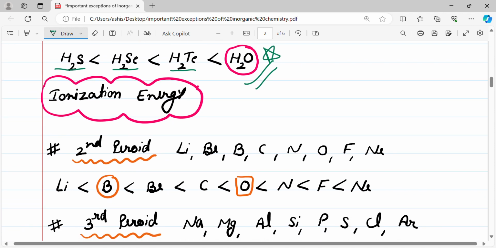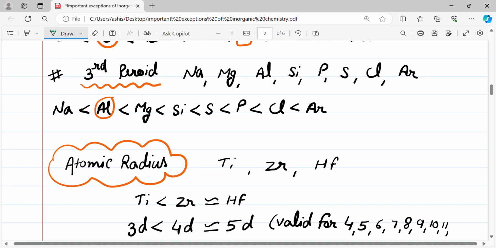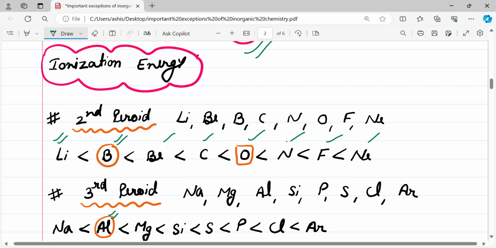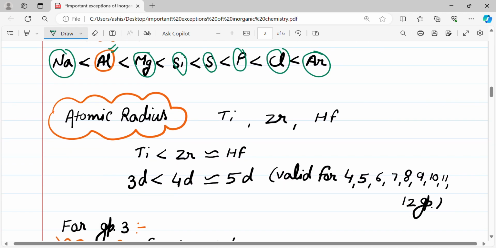Another exception is for ionization energy, especially for second period elements. The ionization energy of boron is less than beryllium, and oxygen is less than nitrogen. That is due to the stability of fulfilled and half-filled orbital configuration. In the third period, aluminium has less ionization enthalpy compared to magnesium. So sodium is the minimum, then aluminium, then magnesium, then silicon, sulfur, phosphorus, chlorine, argon.